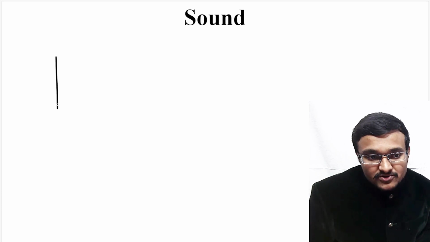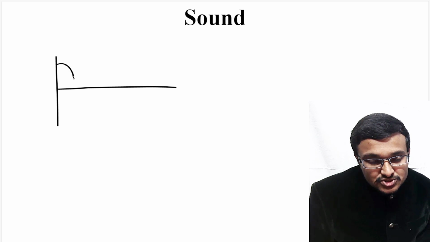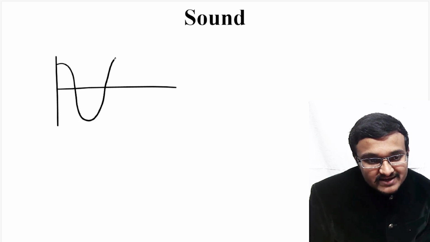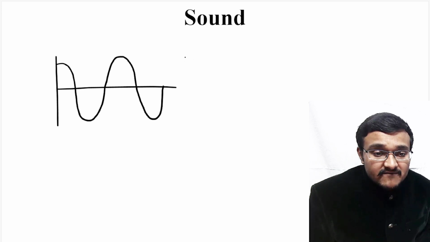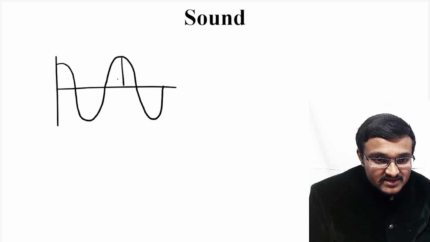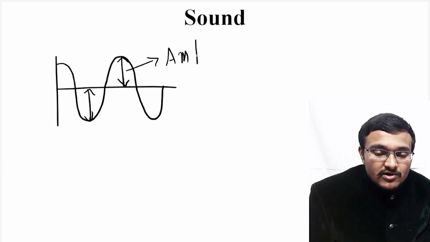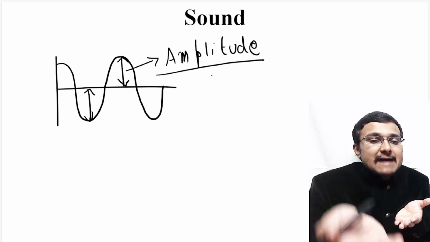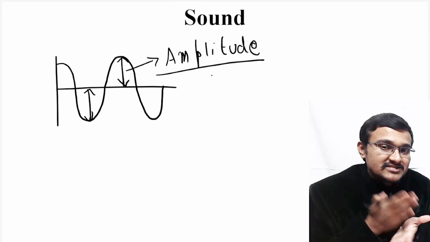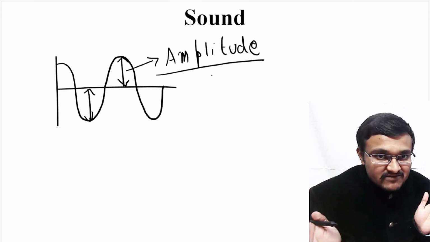So what do you mean by amplitude? For example, if I have a wave like this, the height of this crest and the height of this trough can be the amplitude of this particular wave. So this particular distance what you are seeing here can be known as the amplitude of this sound. Or simply, in general terms, amplitude is nothing but the loudness of the sound. It has nothing to do with frequency.